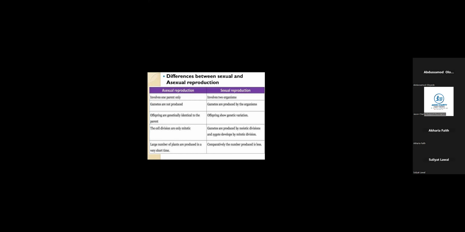I can hear you. I said, what kind of reproduction occurs in amoeba? It's asexual. Exactly, it's asexual. It's asexual that occurs in amoeba.